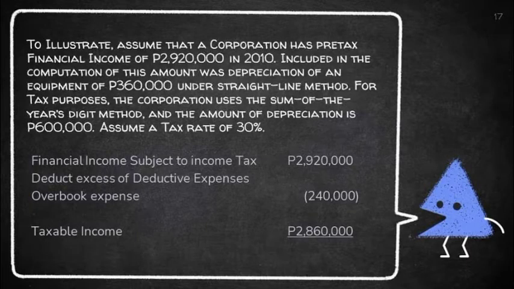Financial income subject to income tax, 2,920,000 pesos, minus deduct excess of deductible expense over book expense, 240,000, is equal to taxable income, 2,860,000. Para makuha yung total na 240,000, ay pinag-minus yung depreciation of equipment na 360,000 sa 660,000.